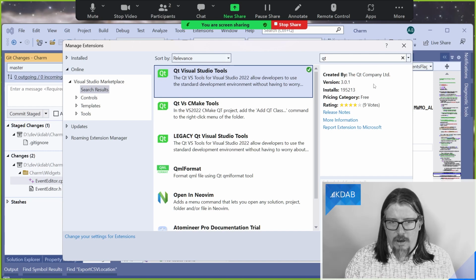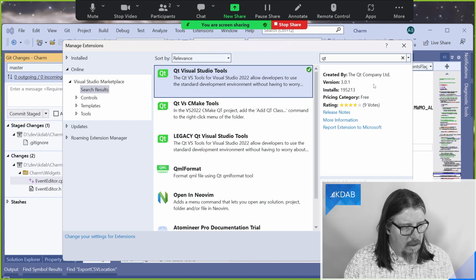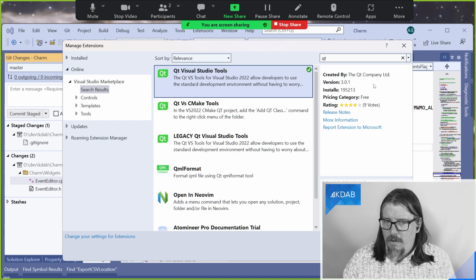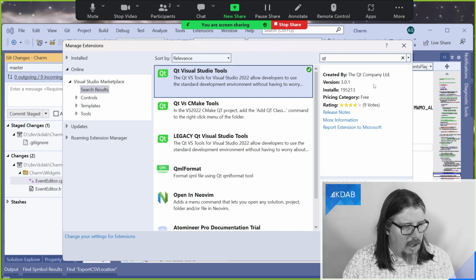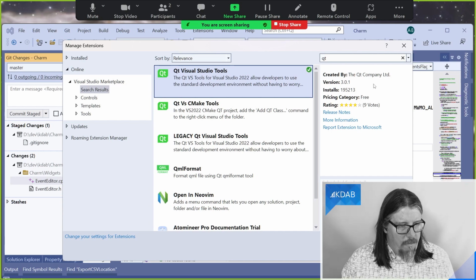Visual Studio has been supporting CMake for a while in various forms. I believe it's got a lot better in Visual Studio 2022, and although Visual Studio has its own project format, its own build system, more and more projects are using CMake, and so Visual Studio is concentrating more and more on its support for that. And in the context of Qt, that makes even more sense.